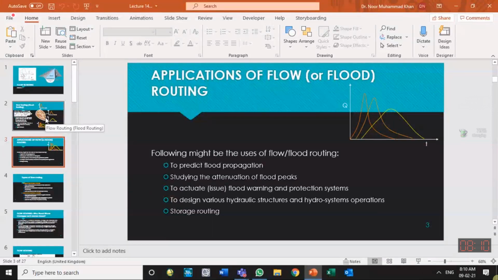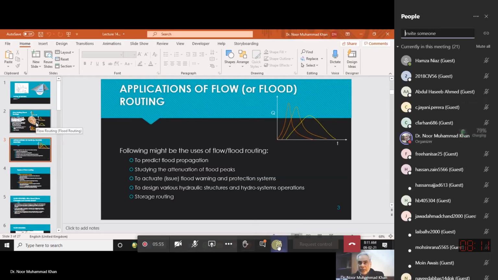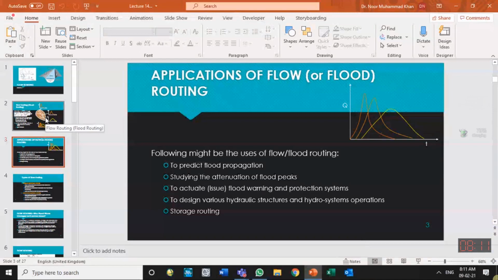So this is required for knowing the peak of the flood, the volume of the water, and the time at which the peak will arrive at our location of interest, if we have the information of the flow at the upstream location. That is flow routing, and if we carry it out for finding the flood, we say flood routing. So that is the similar concept, and why we do it.